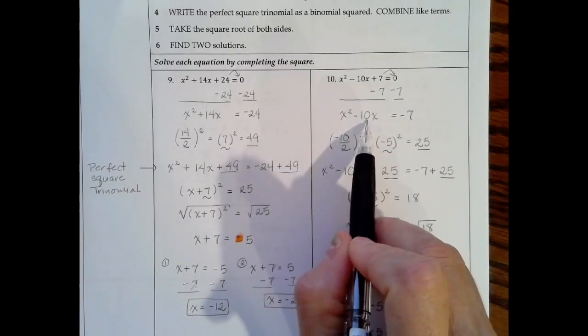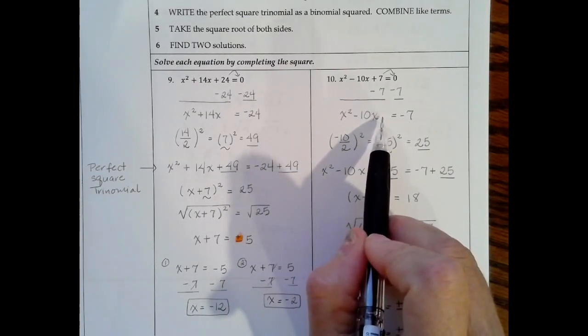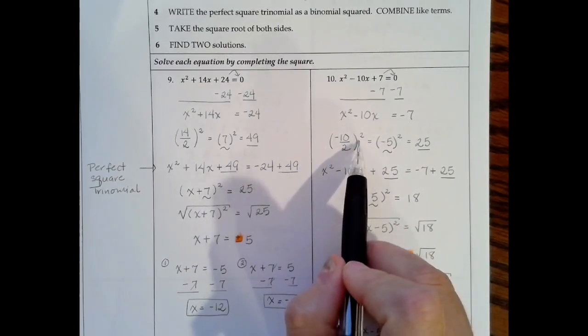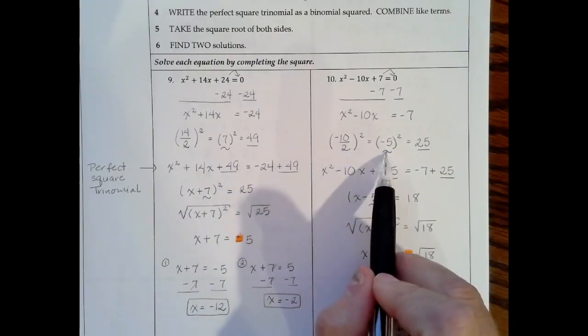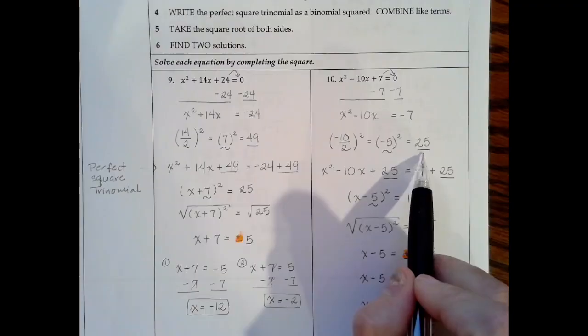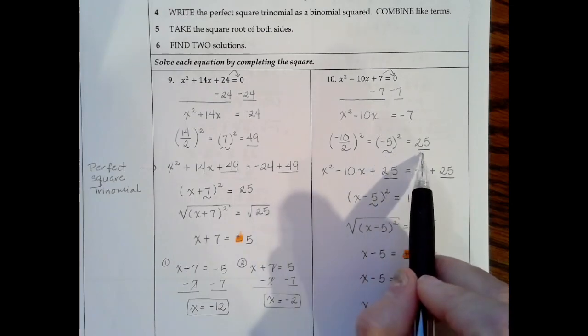We're going to take that middle term, and we're saving space here to create that perfect square trinomial. We're going to take that middle term, negative 10, divide it by 2, and square it. So negative 10 divided by 2 is negative 5. Negative 5 squared is a positive 25. So negative 5 times negative 5 means the negative signs will cancel out, and 5 times 5 is simply 25.